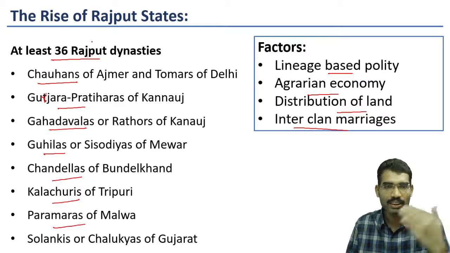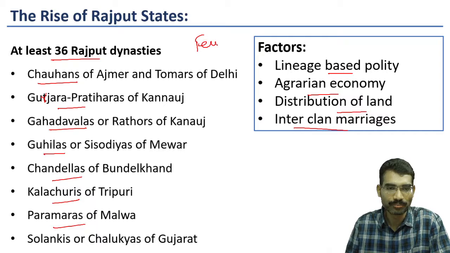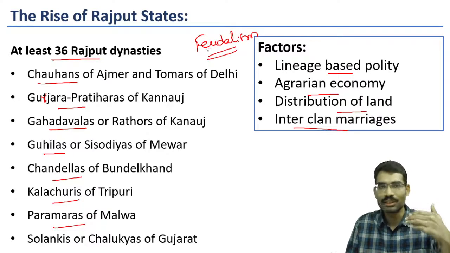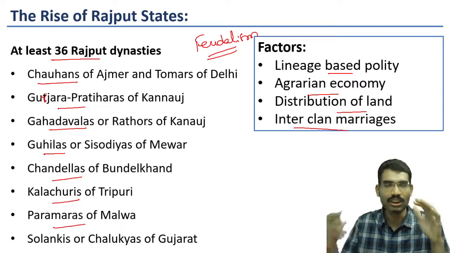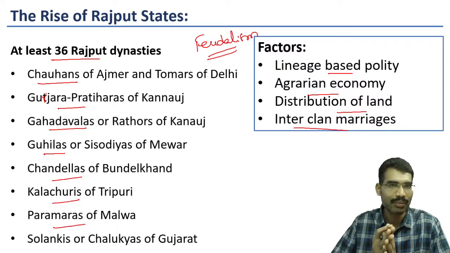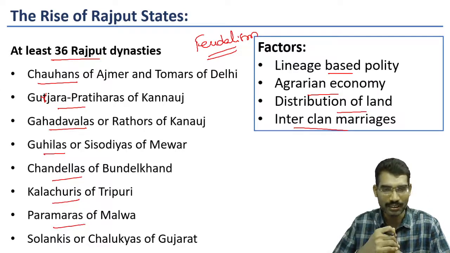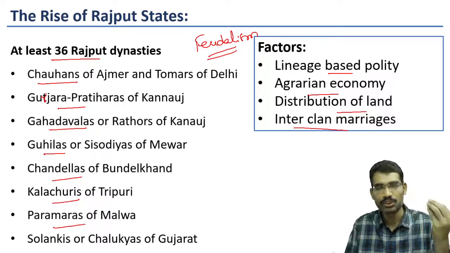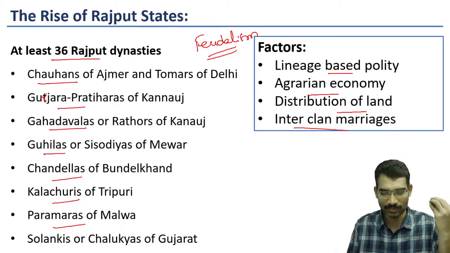So it was the age of feudalism. Feudalism emerged in the Indian subcontinent due to land grants given by the kings to the administrators. For example, we should go back to the times of Satavahanas.